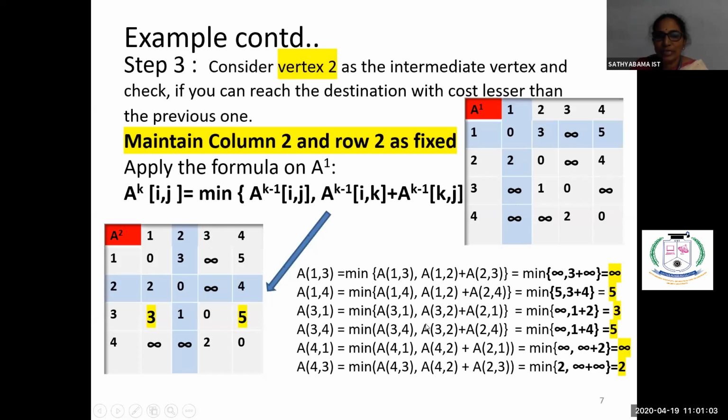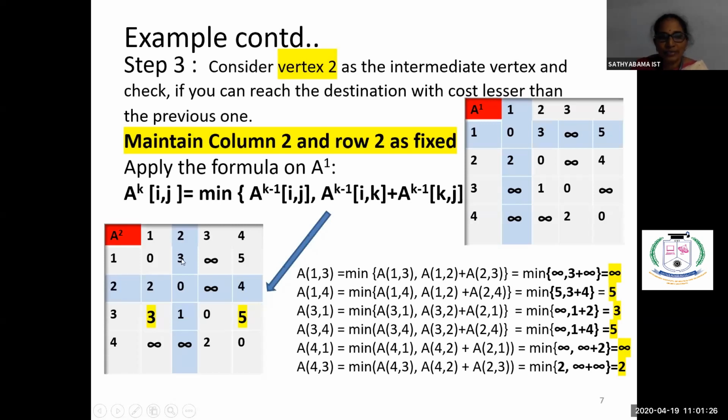Infinity. Now 3, 2 is how much? 3, 2 is 1 plus 2, 1. 2, 1 is 2. So see here, the minimum cost is 3. 3, 1 is now changed to 3. Previously, we had the value of 3, 1 as infinity. Now we have changed the value to 3. We have got a better cost.